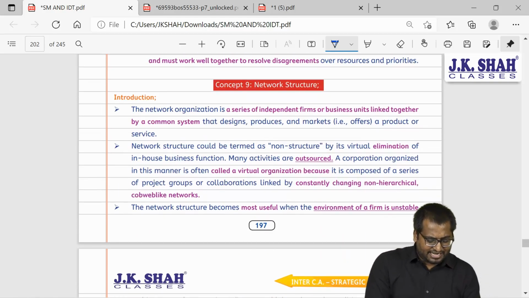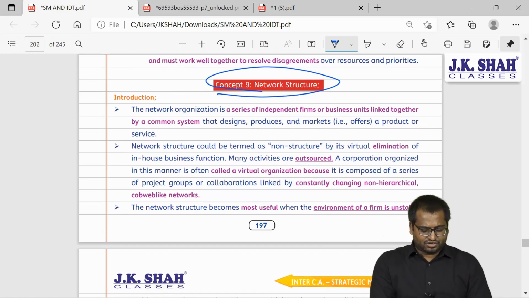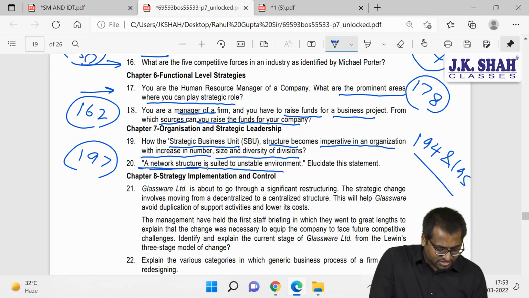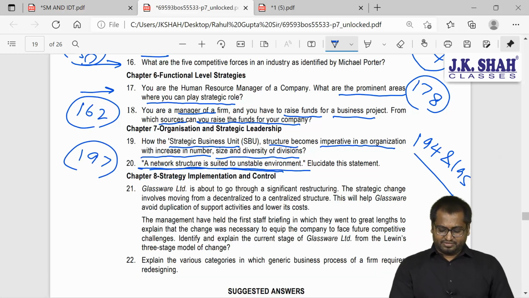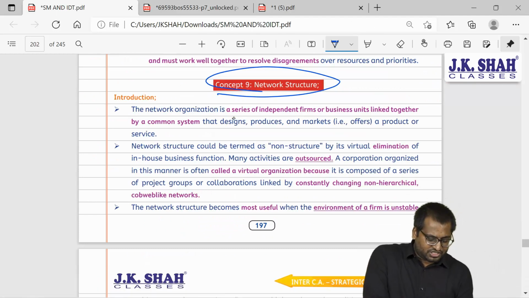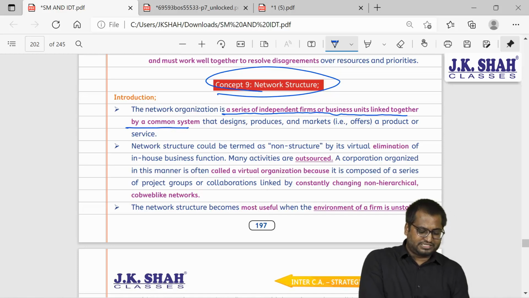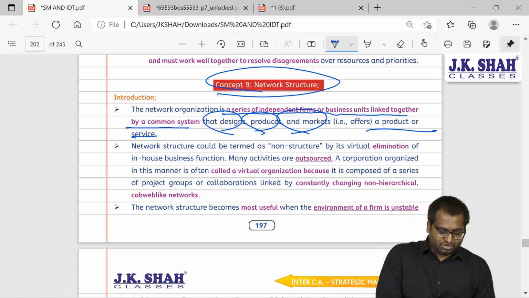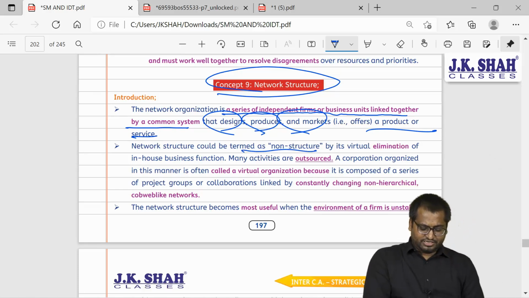So let's first mark this in our book. This is on page number 197, guys. See here, concept number 9. A network structure is suited for unstable environment. A network structure is a series of independent firms or business units linked together by a common system that designs, produces and markets a product or service. It is also called a non-structure.